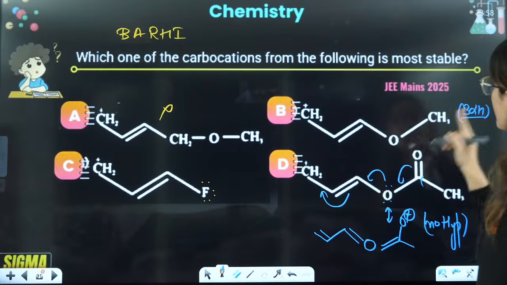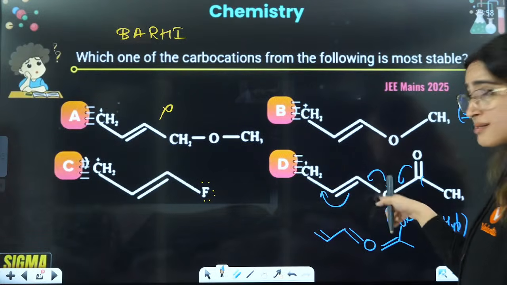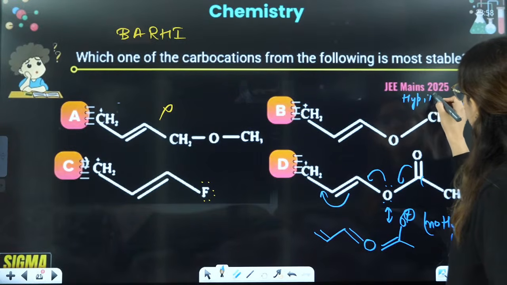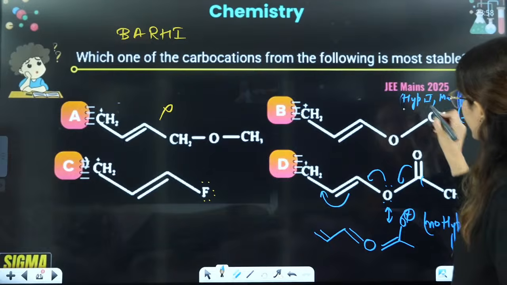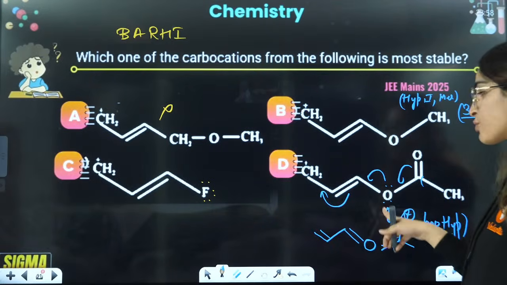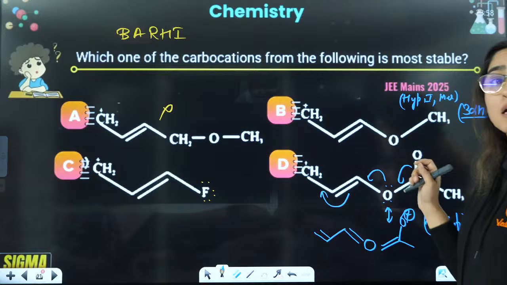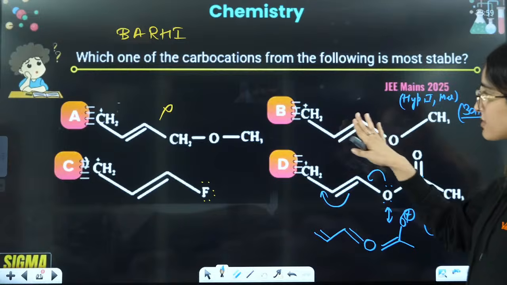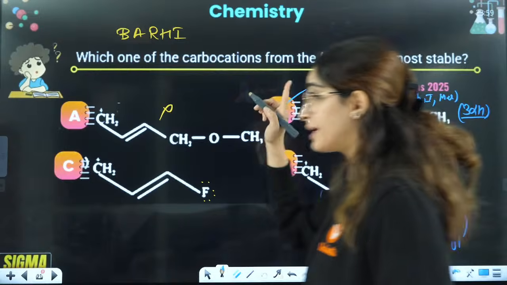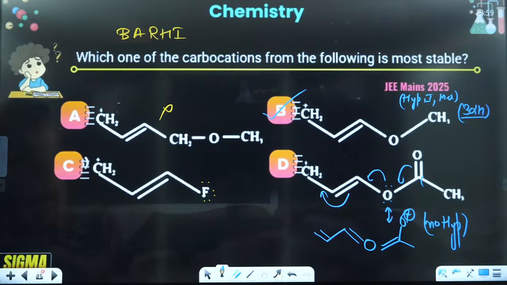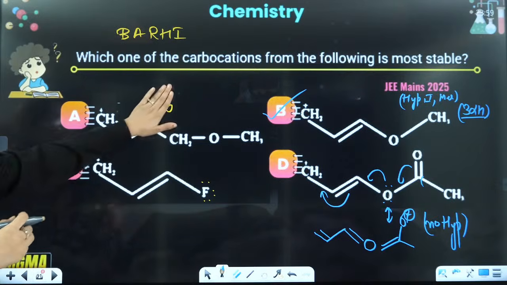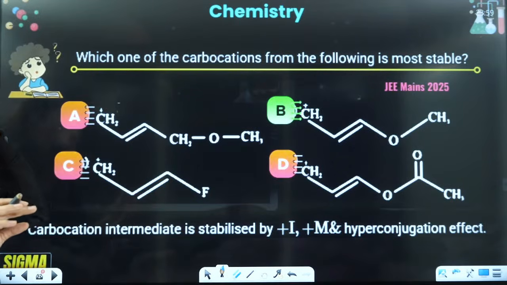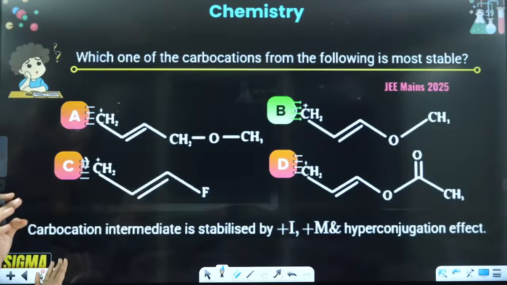Here, no doubt its resonance, this resonance is better. But here you have 3 effects. This is hyperconjugation plus inductive plus mesomeric. Here you have mesomeric plus resonance. No doubt mesomeric is 3 times here. It is only 2 times here, but this is also extended. So B will be correct because of hyperconjugation here, right? Okay, that's a very good question. That's a very nice question, because easily mistakes can be done here. So this was asked in JEE 2025.